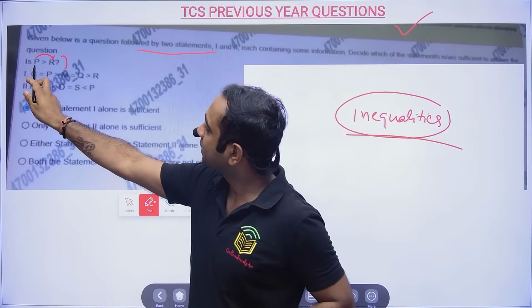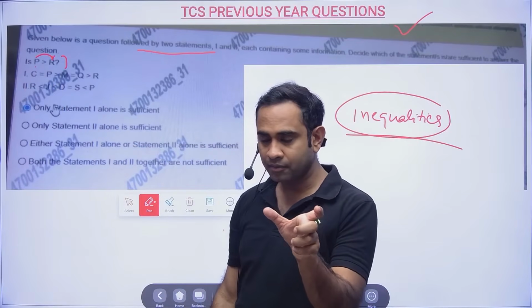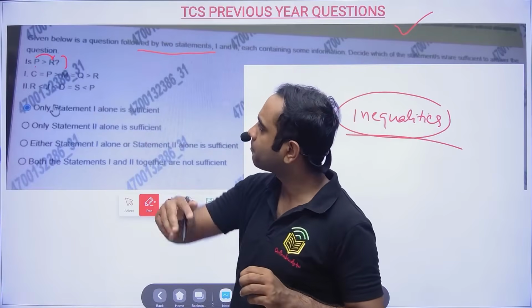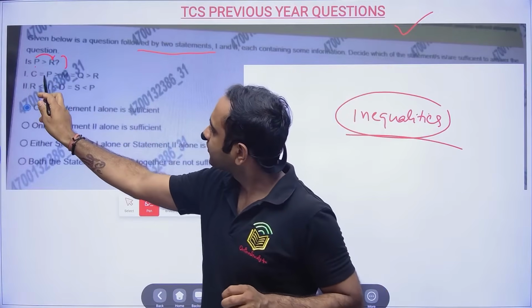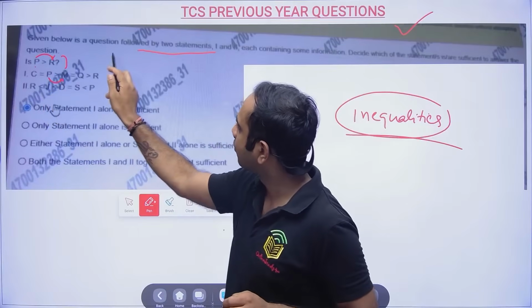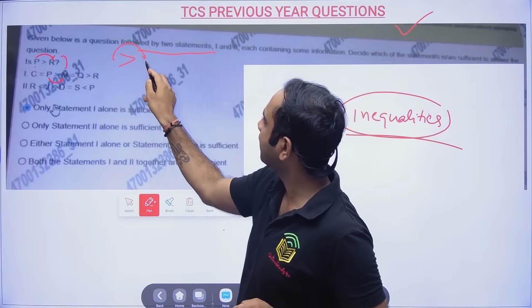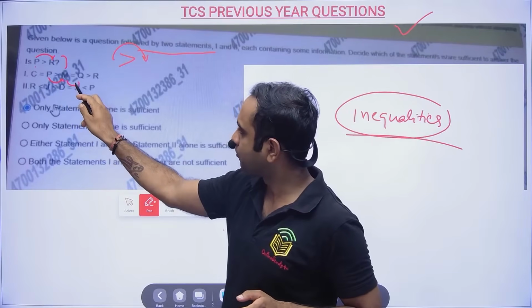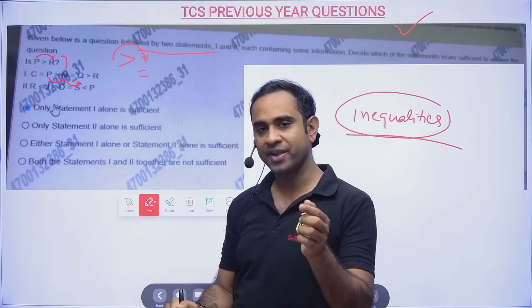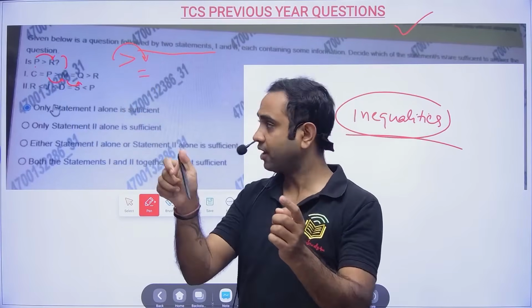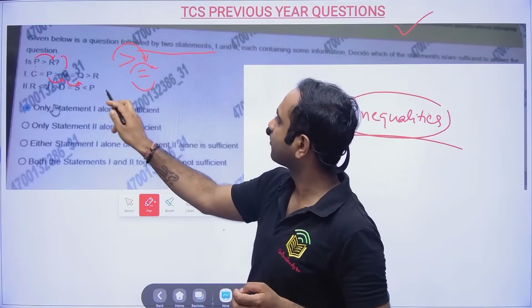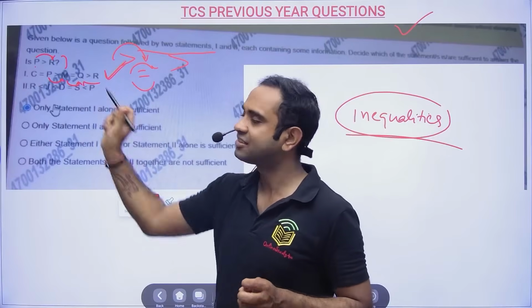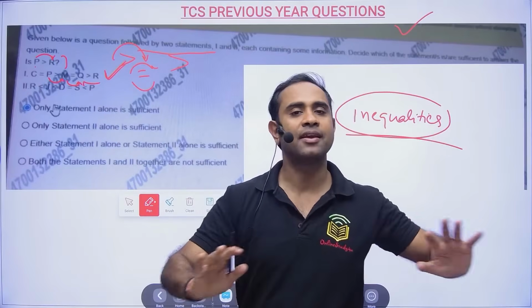If P is your starting point and R is your destination, from P to R you have to reach. P is here, so from P to M, can you go? This tells that you can travel from the open to the close end. Yes, I can go. M to Q, it is equals, so I can go from here to here. Q to R, yes, it is open to close. That means statement 1 is telling that we can travel from P to R.